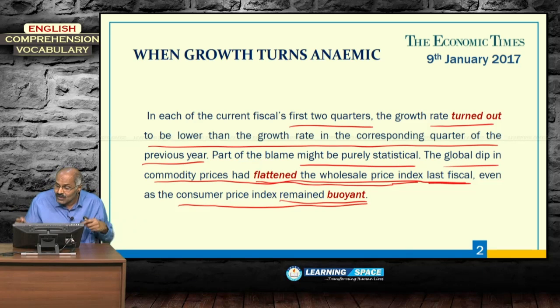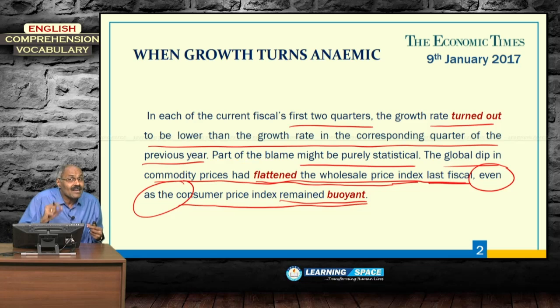That is why he used this even as, right. Both are giving a little bit of opposite sense. So, the global dip in commodity prices had flattened the wholesale price index even as the consumer price index remained buoyant. So, there is quite a contrast situation, you can say, quite an opposite situation. One is flattened, the other one is buoyant. That is why he used even as, right.